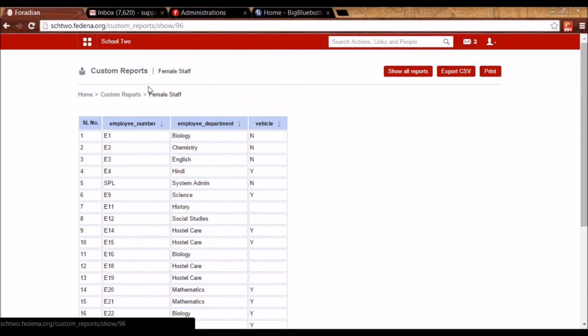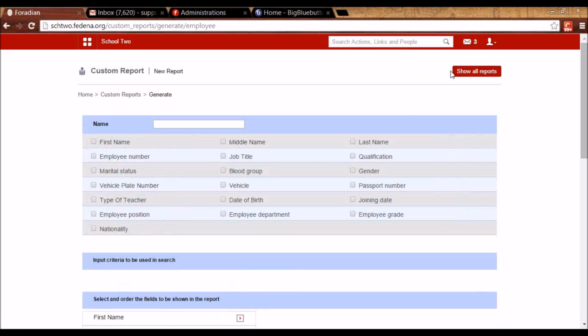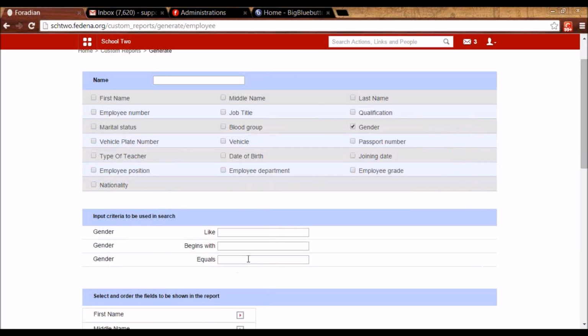But how did I create this list? Now this list can be created for either employee or student as well. Let me show you for the employee. So to create this list, I've selected the criteria here as gender, and I've selected gender equals F, meaning that I want to see all the female staff in the list. And I've given the name here, female faculty.